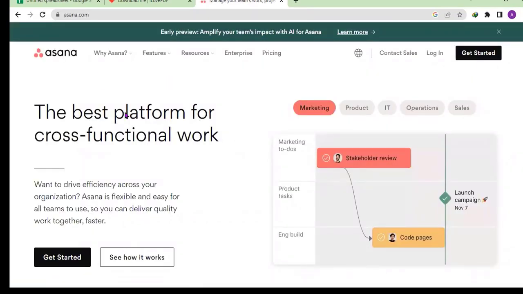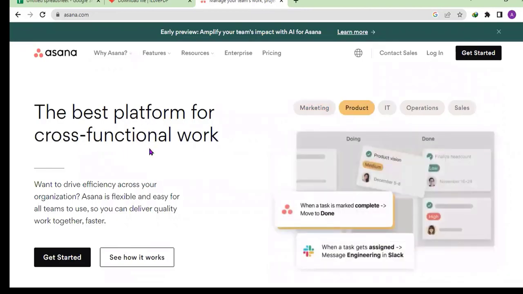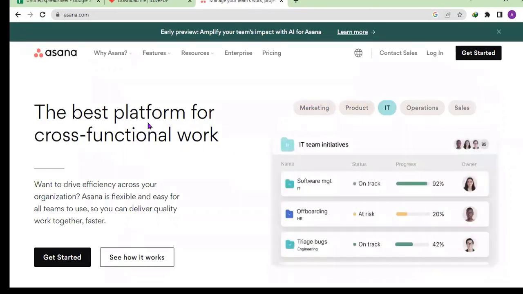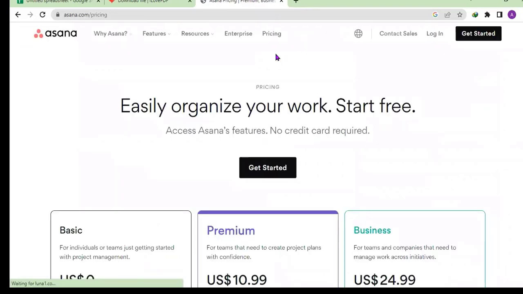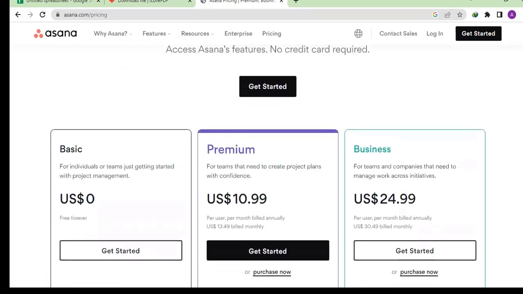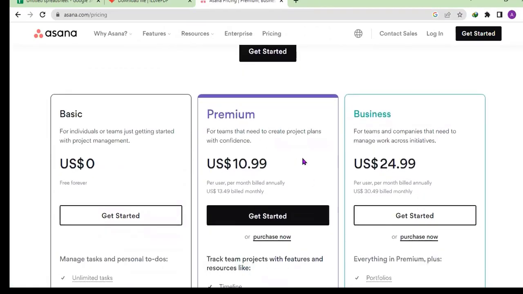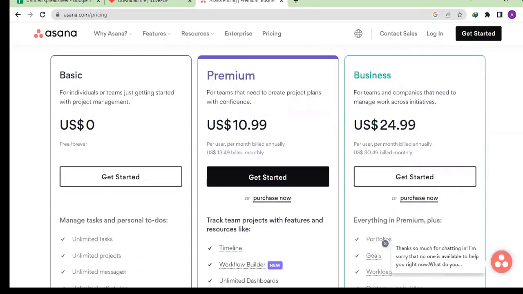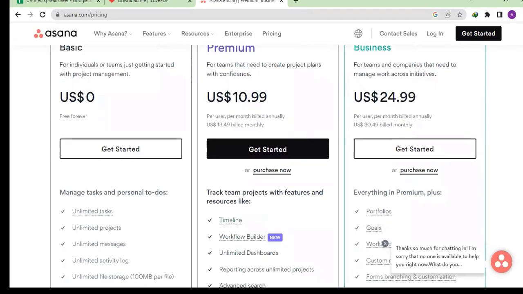So the best platform for crosswork, for all those things, everybody will say is the best. But let's check the pricing here and see what Asana has to offer us. Because most of the time when you want to use other software, you need to look at the price first before you go into them. Some will give you, in this case, depending on what you are doing, if the client can afford to pay $10 per month, good. Why not? You can purchase it and start using it for him.